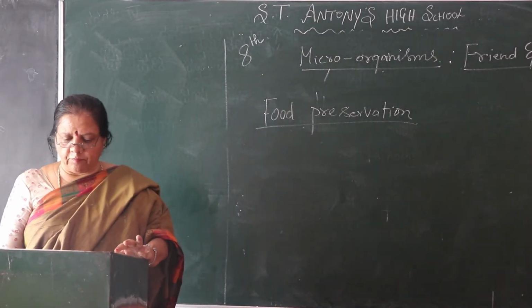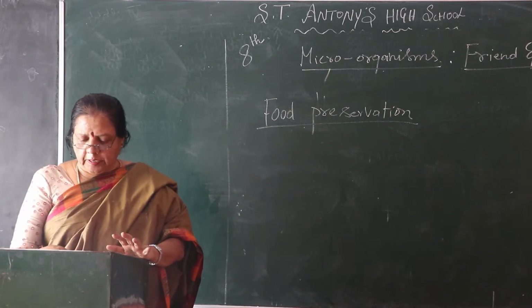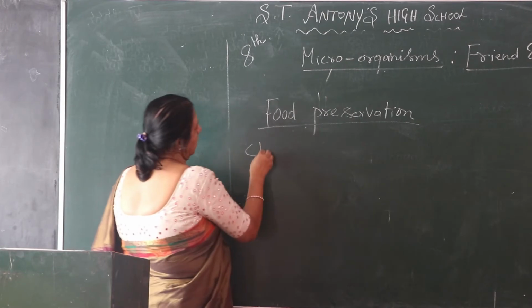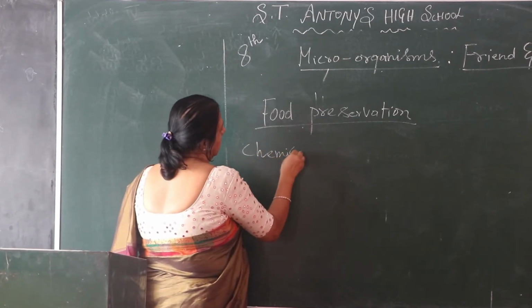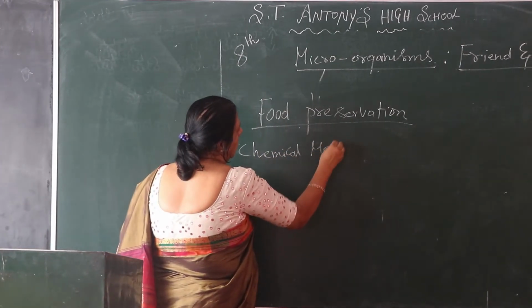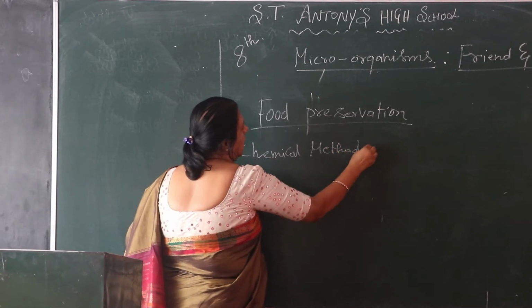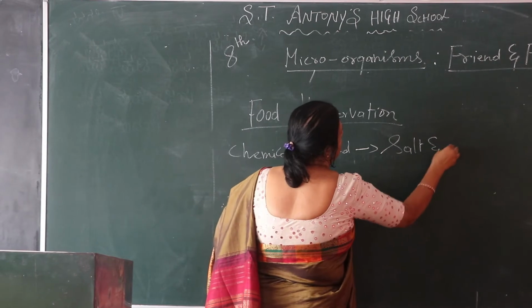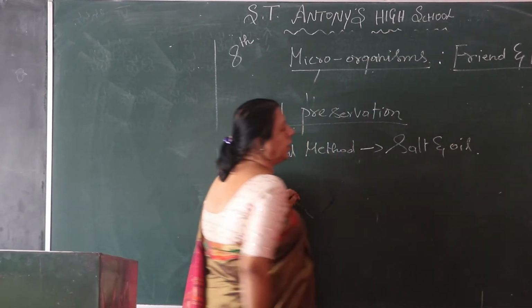So how to preserve food? The chemical method is one of the methods. What is that? The chemical method is nothing but using salt and oil to preserve the food.